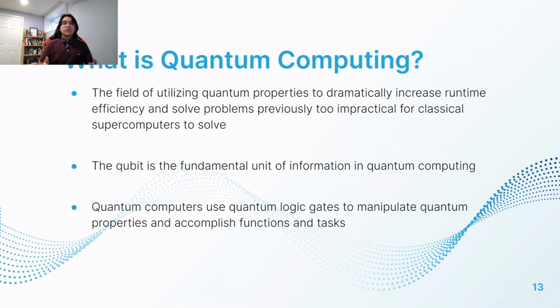So what exactly is quantum computing? Well, quantum computing is a field of utilizing quantum properties to increase runtime efficiency and to solve complex problems that have been deemed too impractical or too tough for classical computers to solve. The qubit is the fundamental unit of information in quantum computing, as opposed to the regular bit in normal computing.